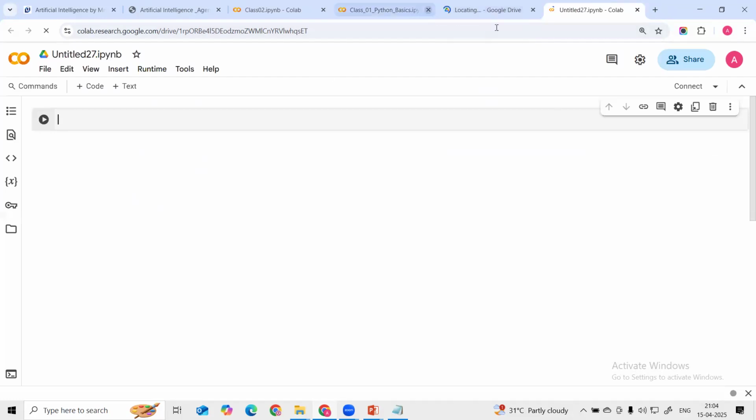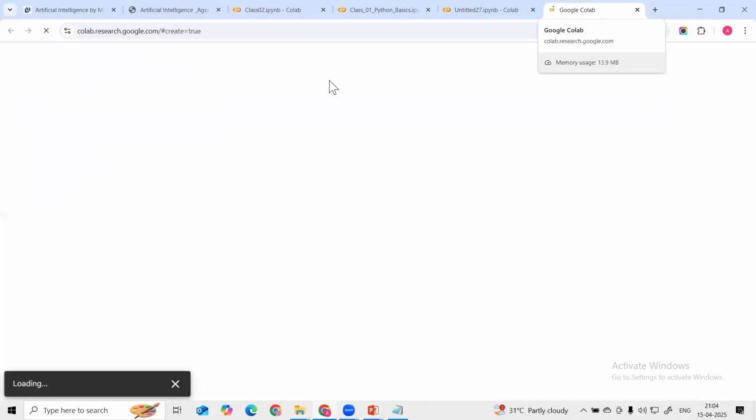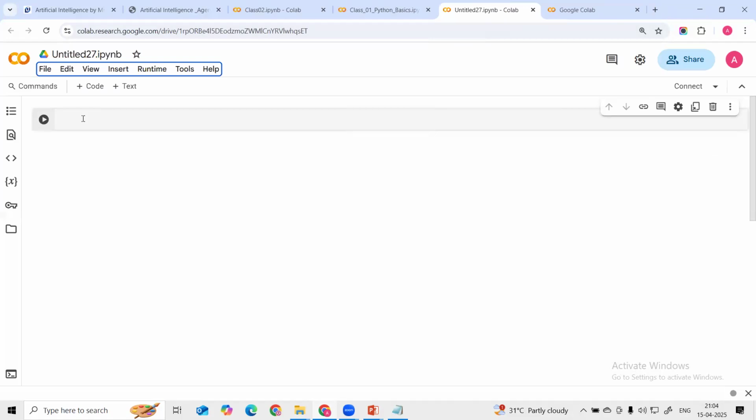Okay, and then what are we going to do? Here we have created a new file. Click on this, new notebook in the drive. I have clicked on this, so it will create the new notebook. You can see this new notebook is created. And there is another option, guys.